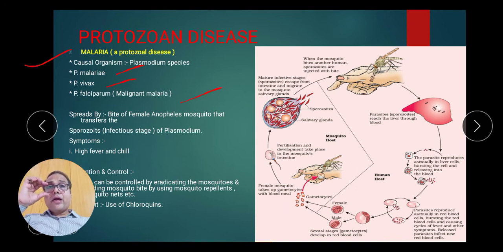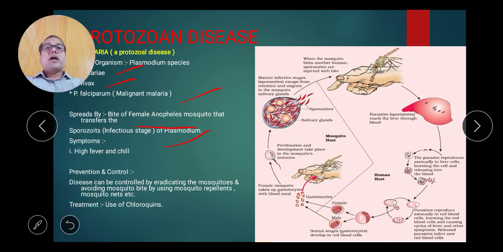Now, it is spread by the bite of the female Anopheles mosquito. This is the important thing. Dengue and chikungunya spread by the Aedes aegypti, but the malarial parasite, that is Plasmodium, spreads by which mosquito? The female Anopheles mosquito. The sporozoite of Plasmodium is the infective stage.